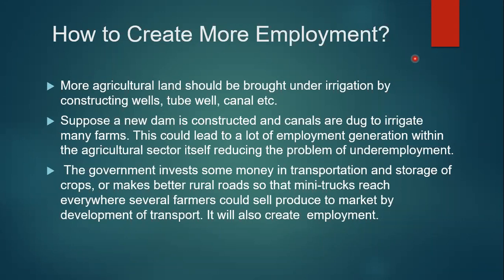The farmer who was growing only one crop in a year can now grow more than two crops. Whenever they get more than two crops, they will get employment throughout the year, for the maximum days. In this case, we can generate employment in the village areas by providing irrigation facilities.